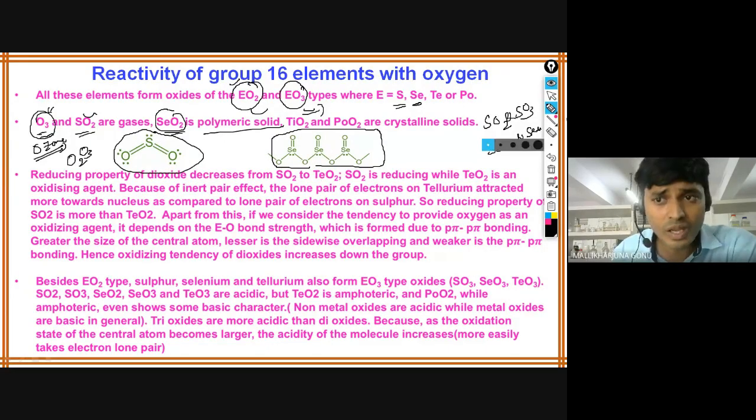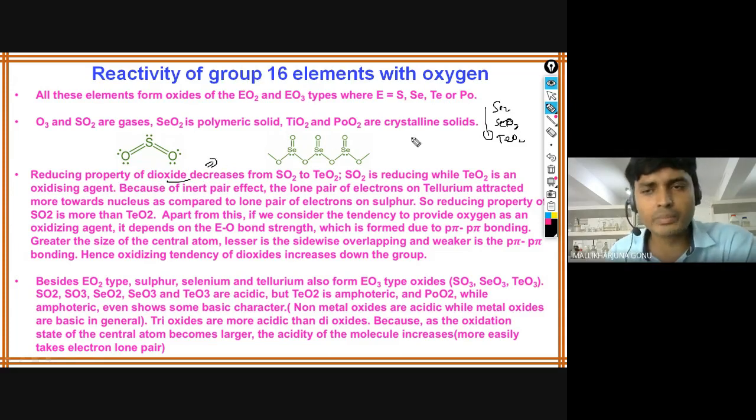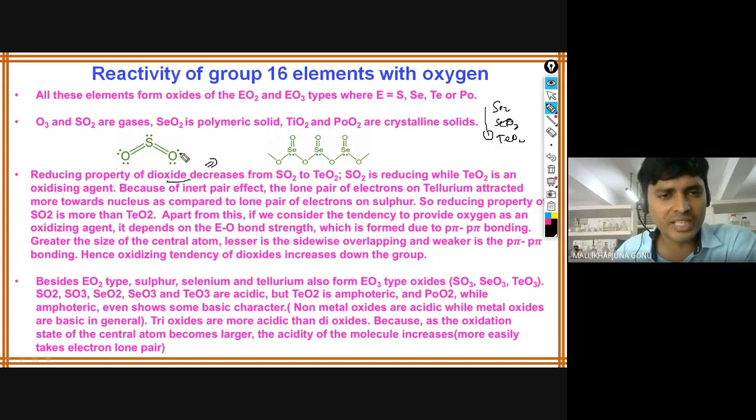And what about the reducing property? The reducing property of dioxides decreases from SO2 to TeO2. SO2, SeO2, TeO2: these trends are very important. If you go down the group, the reducing property of dioxides decreases. Why? Reducing nature depends on the lone pair of electrons. Who can give the lone pair of electrons will be decided on that basis.